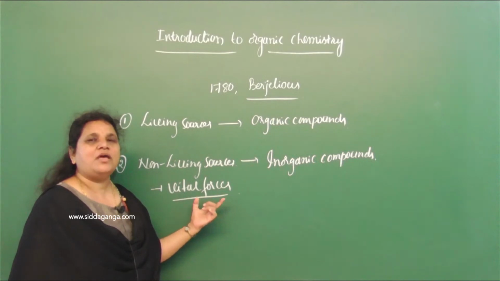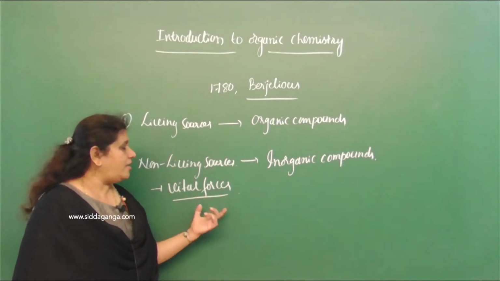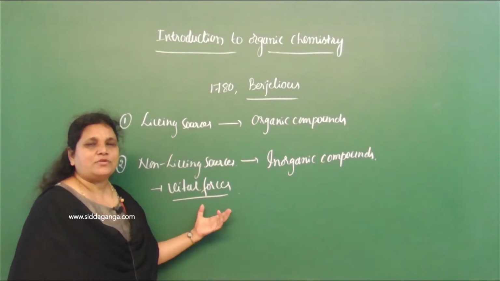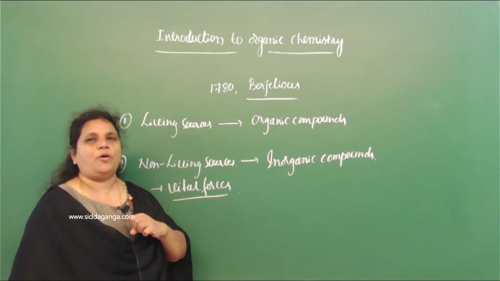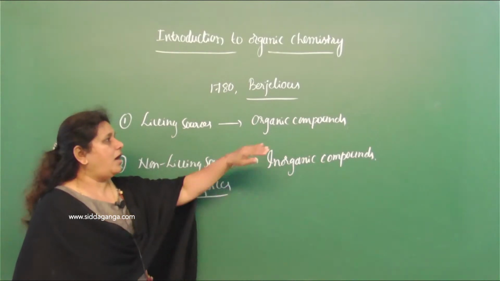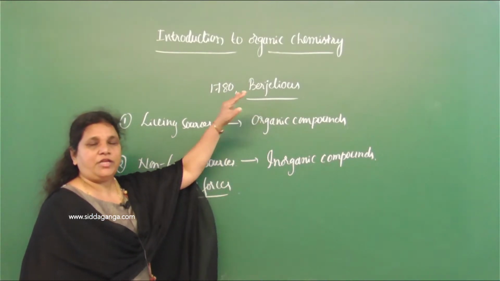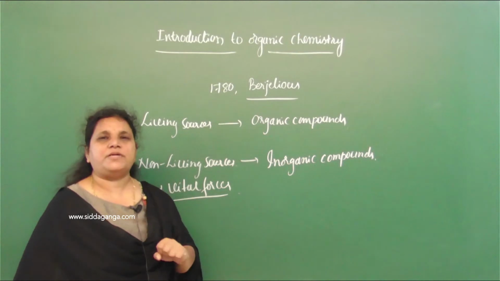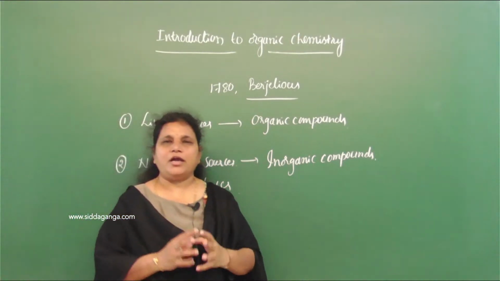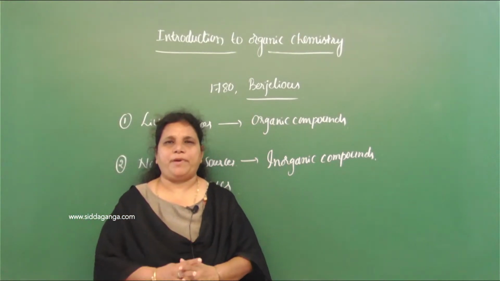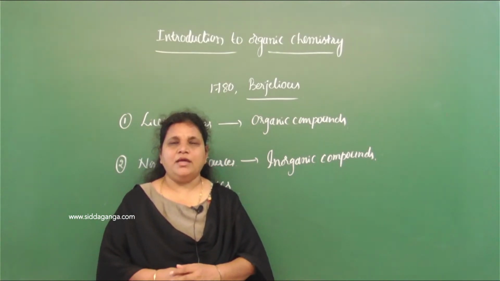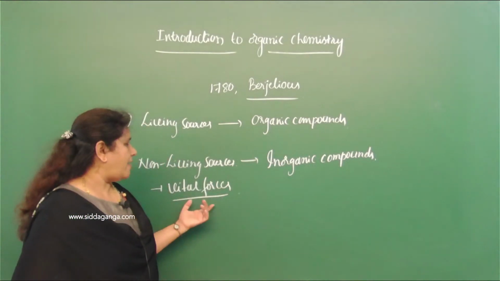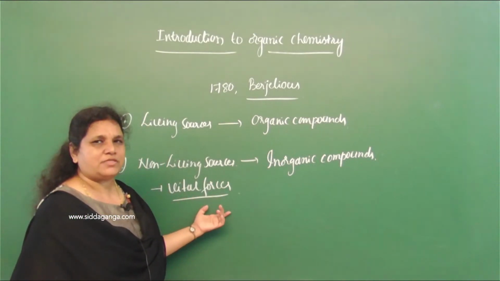Vital forces means natural forces. Only under the influence of vital forces, in their presence, could organic compounds be obtained. It means that, according to Berzelius, organic compounds could not be prepared artificially or by using a chemical method in the laboratory in the absence of vital forces.